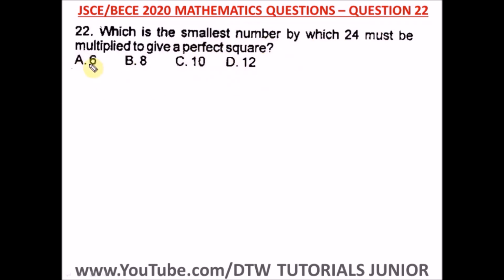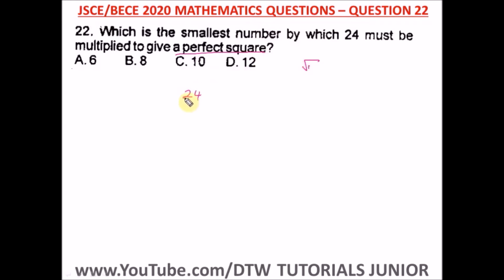Okay, so let's start from the smallest number, of course. The smallest number here is 6. So let's multiply 24 times 6 to see if it will give us a perfect square. You know what a perfect square is? That's something that, when we square root, we can get a single whole number. Whichever number that we can find the square root of that will give us a single whole number, that's a perfect square.